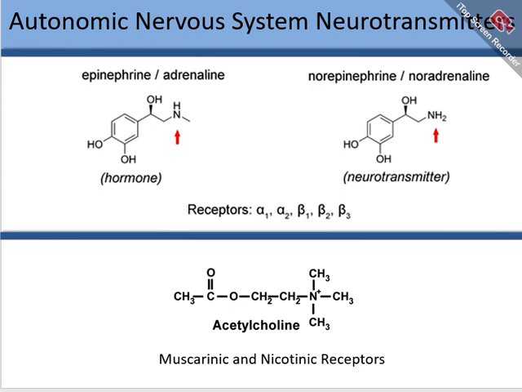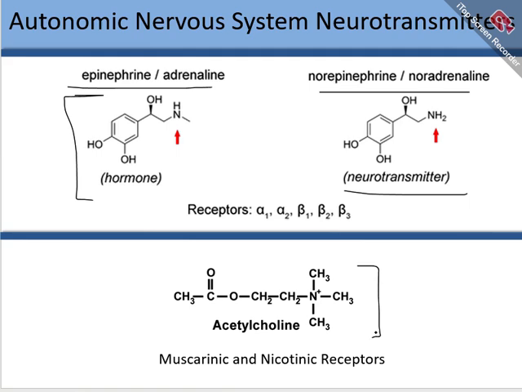So now coming to talk about the neurotransmitters of the autonomic nervous system. These are adrenaline or epinephrine, and then there are noradrenaline and norepinephrine. The structure of these is shown here; adrenaline is sometimes known as a hormone, and noradrenaline is mostly known as a neurotransmitter. On the other hand, the structure of acetylcholine, which is basically the neurotransmitter in the parasympathetic system, is shown here. It acts on the muscarinic and nicotinic receptors.